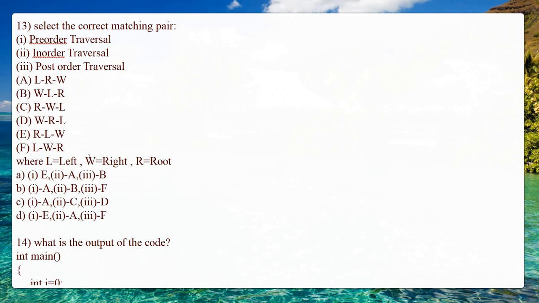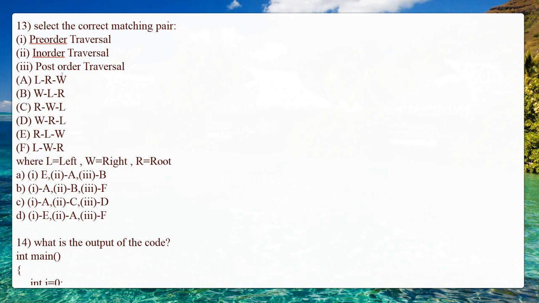So next one is: select the correct matching pair. Here again they have given pre-order traversal, in-order traversal and post-order traversal, and these are the options. Here L is left, W is right and R is root. As we told, the first thing is pre-order traversal. Pre-order traversal is nothing but the root node comes first. So root node comes, then left, right, which is nothing but E. So the first one is E. The next thing is in-order traversal, where R should come in the middle, which is nothing but L, R, W, so A.